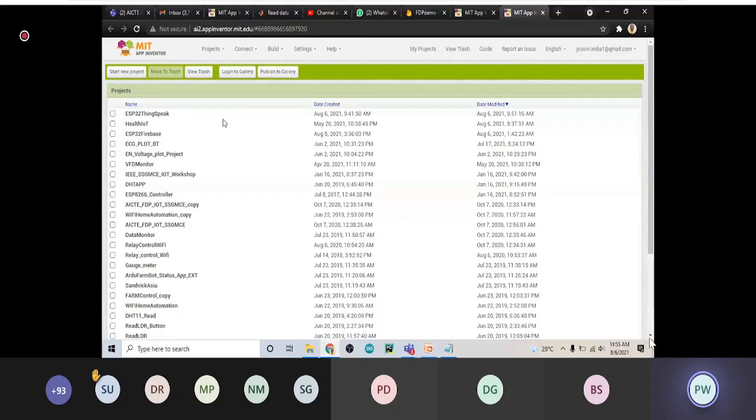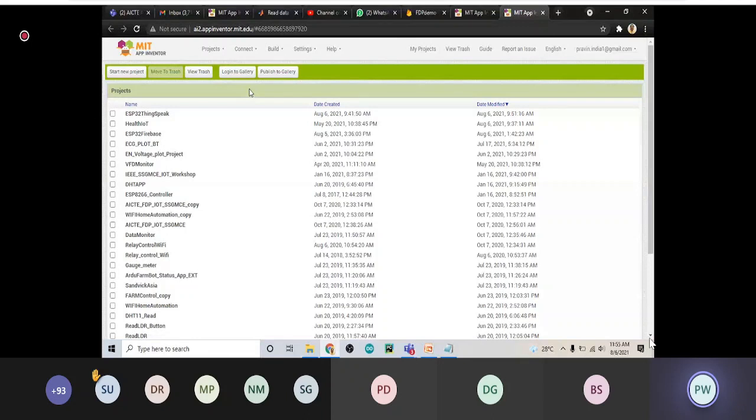So what is here? The first button is Start New Project, so from here we can create our new project. Then if any projects that you deleted, they will go to the trash. Then there is Login to Gallery. It means that suppose there are a few projects that you want to share with the public, then you can publish those projects to the gallery.